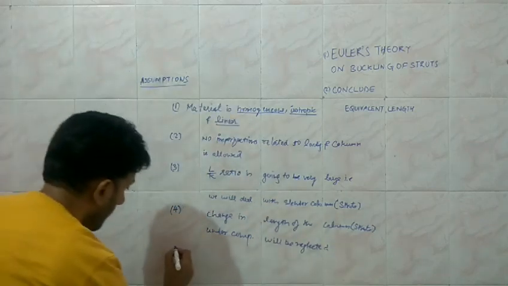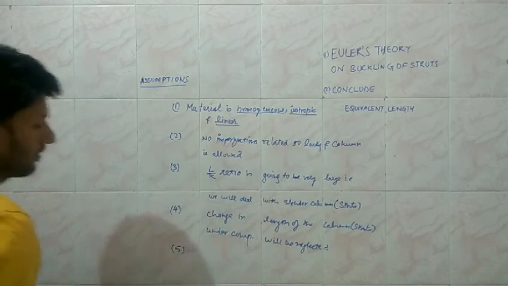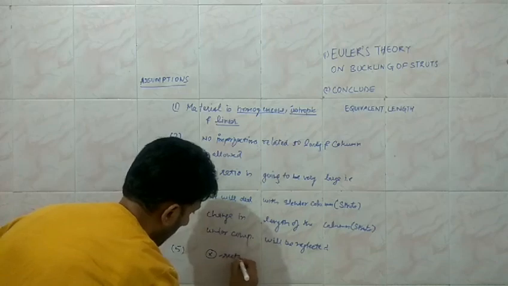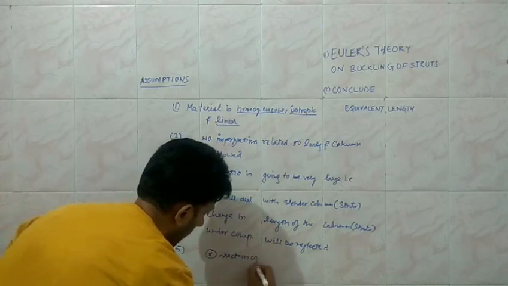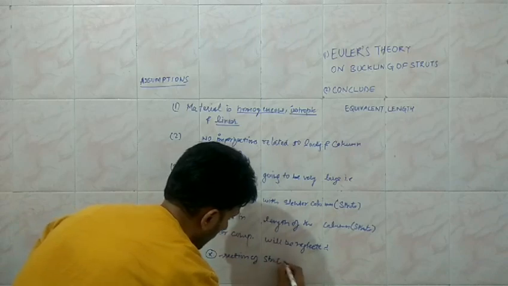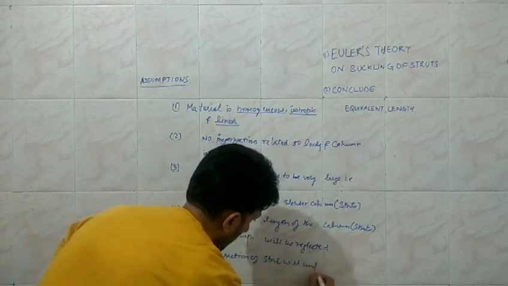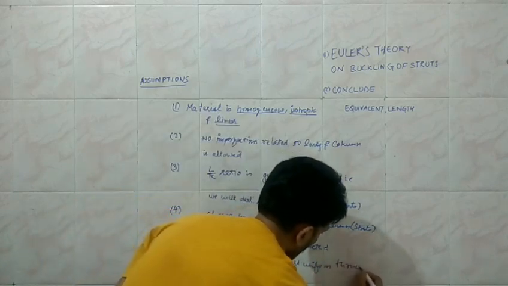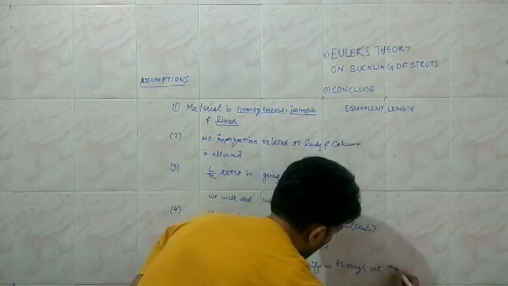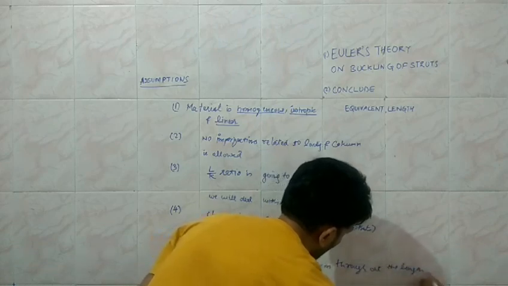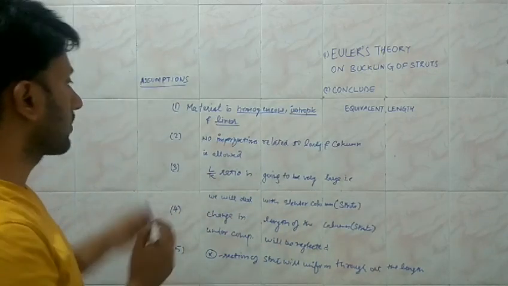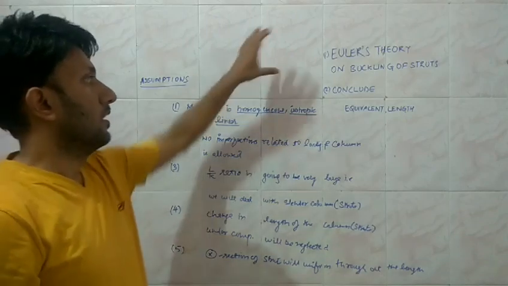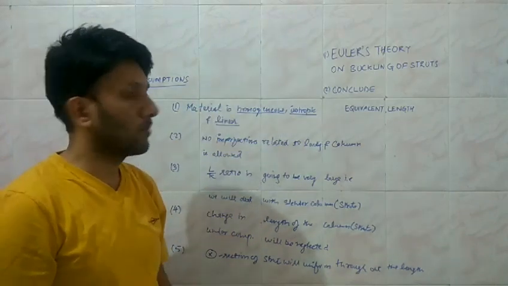And another assumption is that the cross section of the strut will be uniform throughout the length. These are the assumptions which we are going to follow when we discuss Euler's theory on the buckling of the struts.